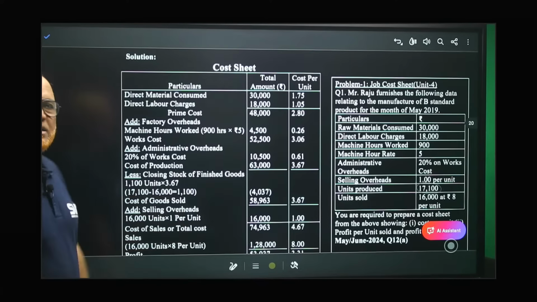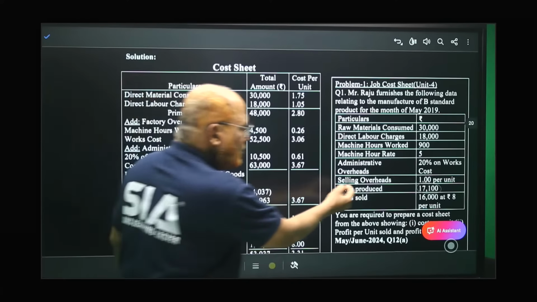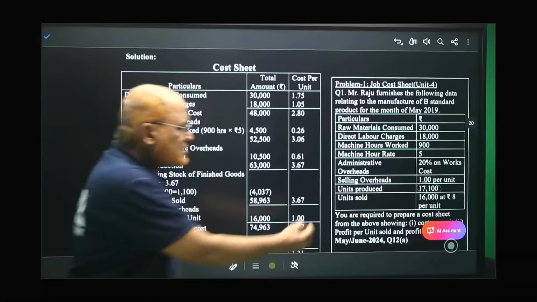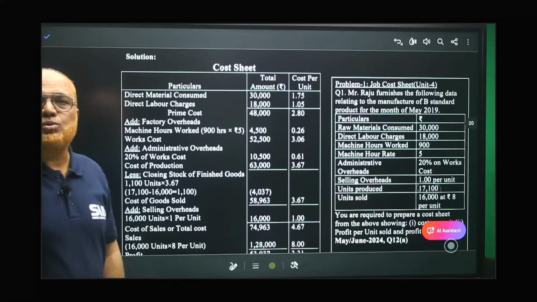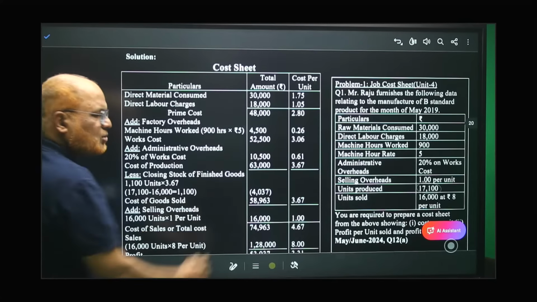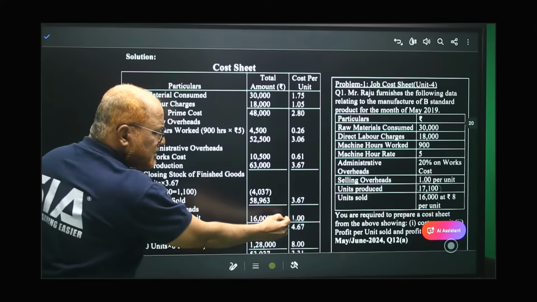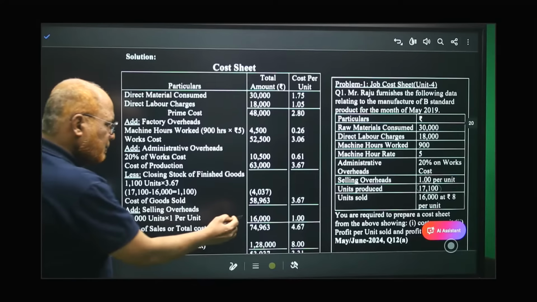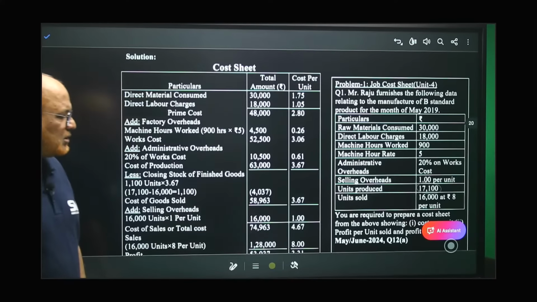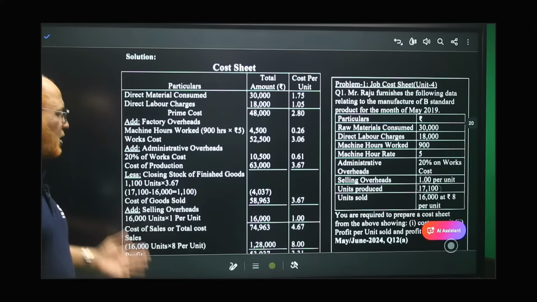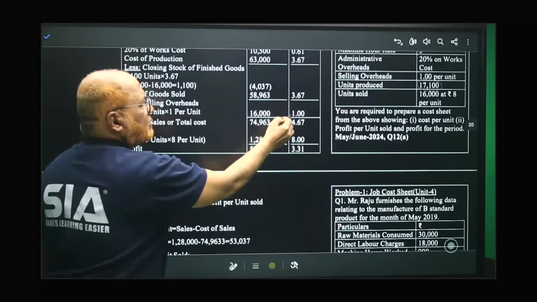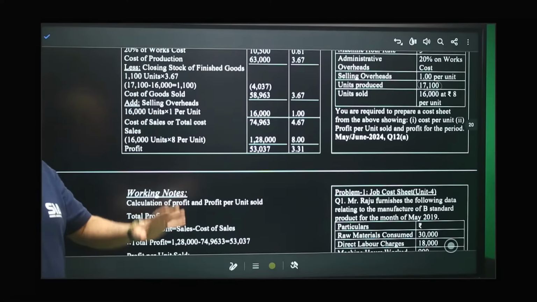Then we add selling overhead. How much is the selling overhead? 1 rupee per unit sold. How many units are sold? 16,000. 16,000 into 1 rupee is 16,000 rupees. 1 rupee is the per unit. Now add up. 58,963 plus 16,000, 74,963 is the total cost. Total cost. Now add up 3.67 plus 1. 4.67 is the total cost.